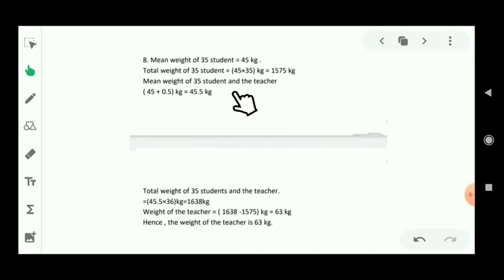So the mean weight of 35 students and the teacher will be 45 plus 0.5, that means 45.5 kilogram. And students, the total weight of 35 students including the teacher will be 45.5 multiplied with 36, that means 1638 kilogram. So the weight of the teacher will be 1638 minus 1575. That means 63 kg. So the weight of the teacher will be 63 kg.